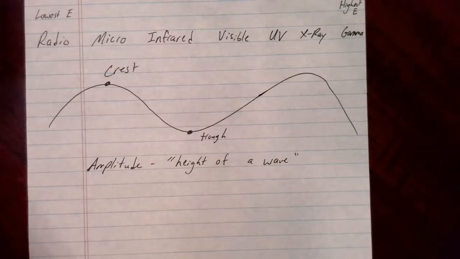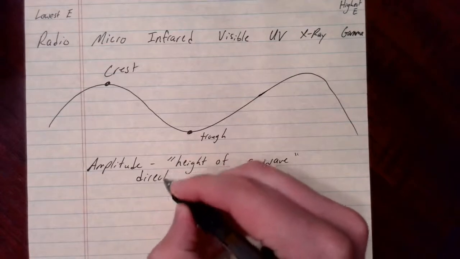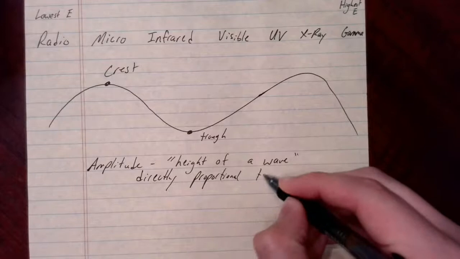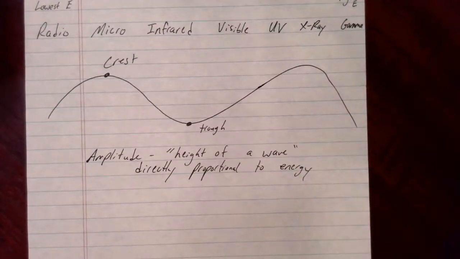One important thing about amplitude, it is directly proportional to energy. So the greater the amplitude, the greater the energy of a wave.